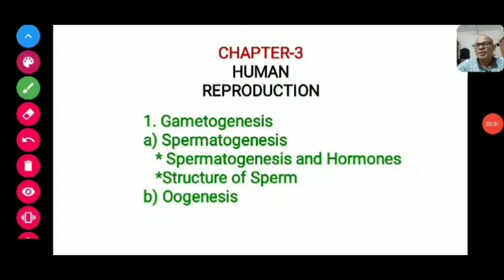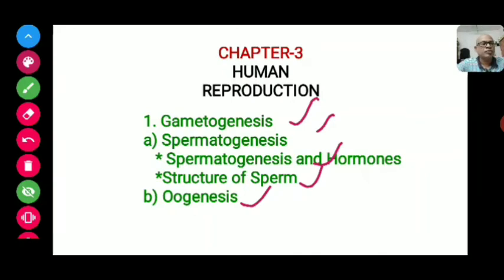Hello friends, today we shall discuss the third chapter of class 12th biology, that is human reproduction. In this video we will study gametogenesis, spermatogenesis, spermatogenesis and hormones, structure of sperm and oogenesis. This is the third video in continuation of the previous two videos, and in this video we will be able to learn about gametogenesis and oogenesis. Okay friends, let's start one by one.